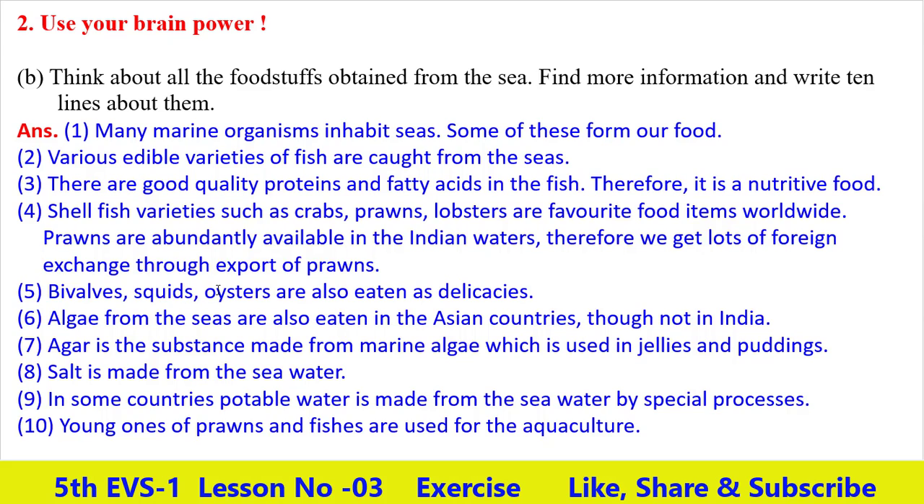Fifth, bivalves, squids, oysters are also eaten as delicacies. Sixth, algae from the seas are also eaten in the Asian countries, though not in India. Seventh, agar is the substance made from marine algae which is used in jellies and pudding.